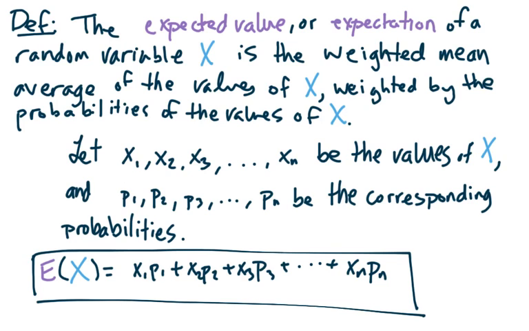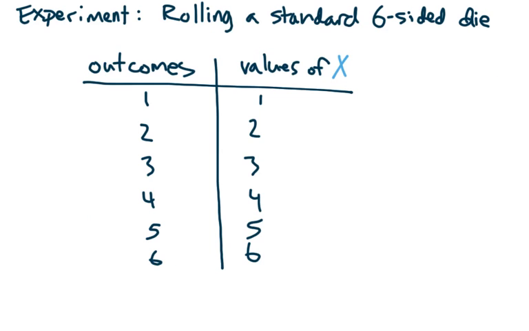If you're familiar with weighted mean average, you're probably saying, don't I divide by the sum of the weights? Well, in this case, the weights were the probabilities, and the sum of the probabilities of all of the things has to be 1. That's kind of the details that we're sweeping under the rug for now and sending away to the bonus video. So let's look at some examples that aren't really word problems very much at all.